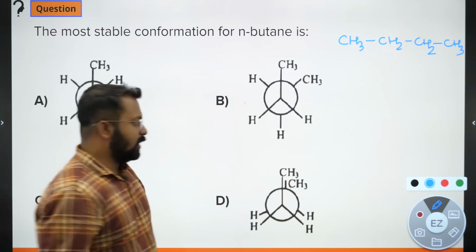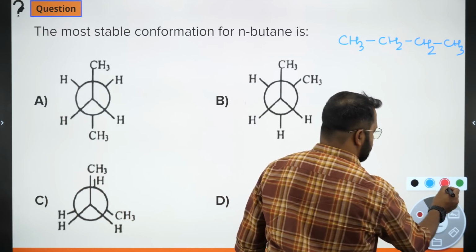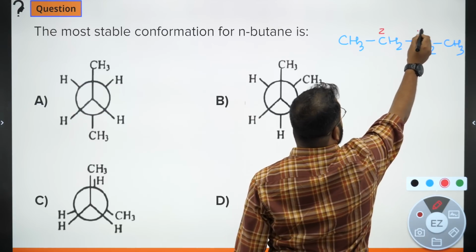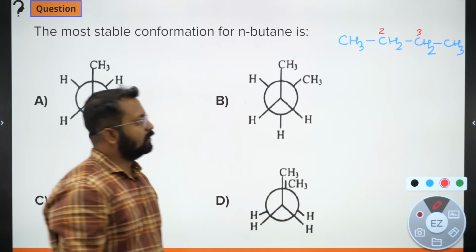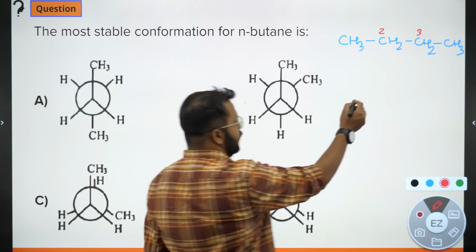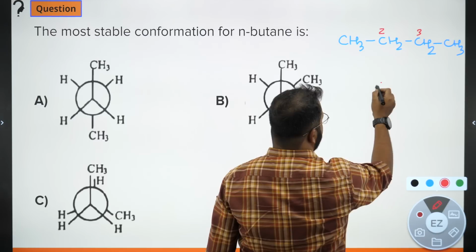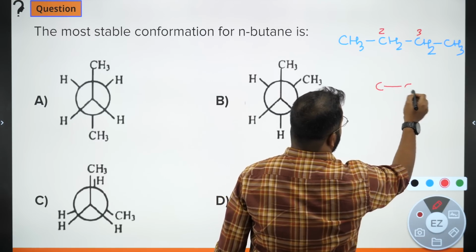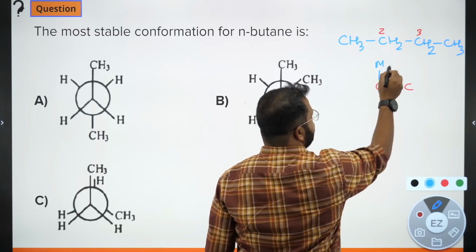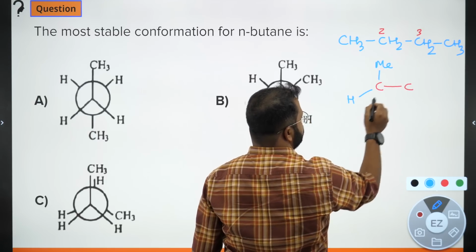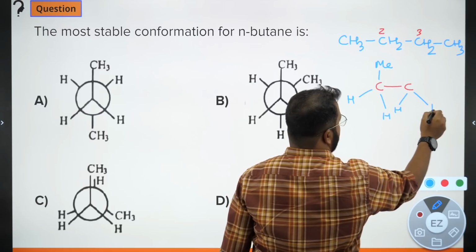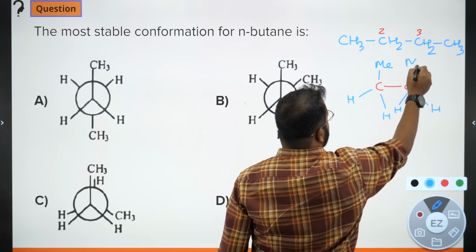Now, if I look at the carbon-carbon bond between carbon number 2 and carbon number 3, can I say that carbon number 2 contains one methyl, one hydrogen, one hydrogen, and this one contains one hydrogen, one hydrogen, one methyl?